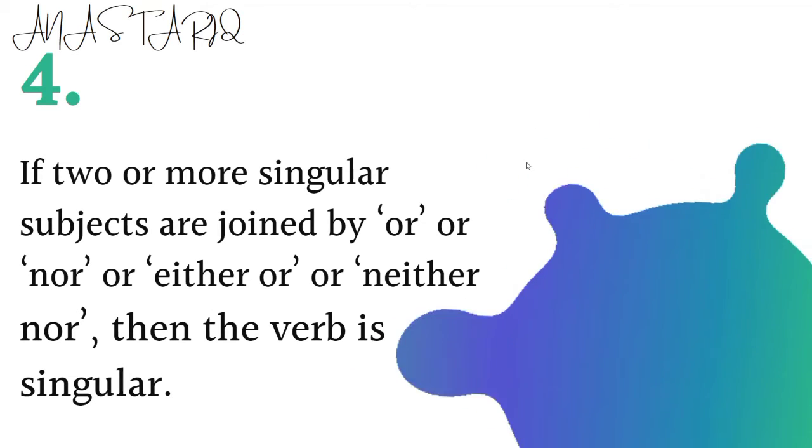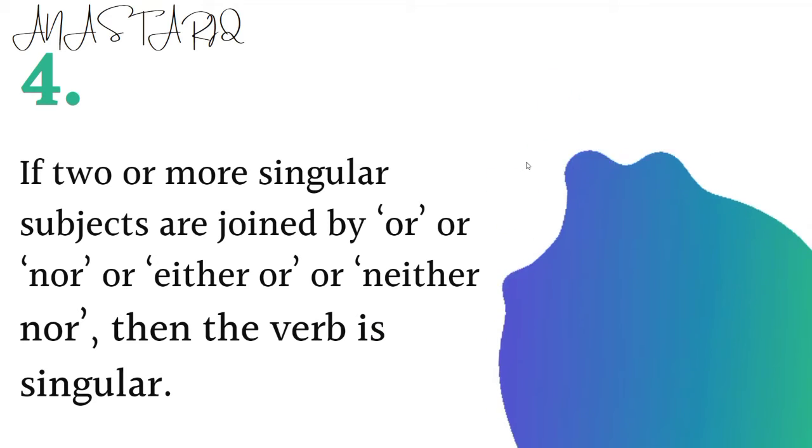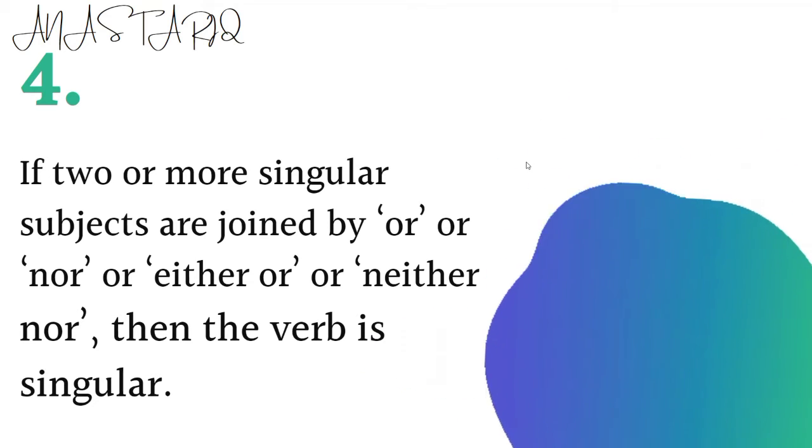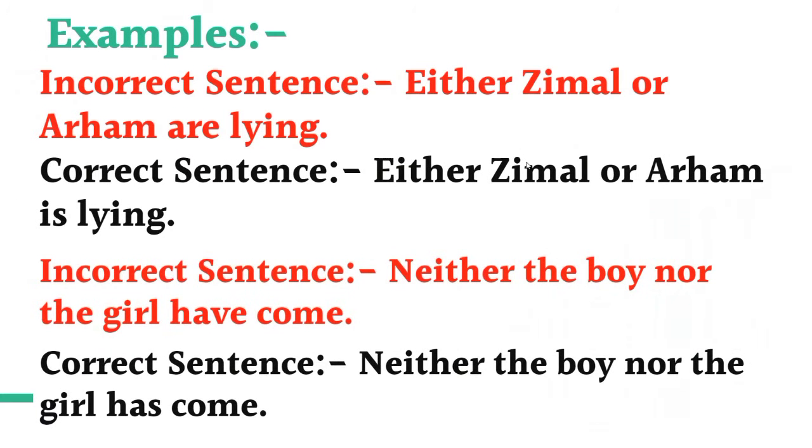Rule 4: If two or more singular subjects are joined by "or", "nor", "either...or", "neither...nor", then the verb is singular. For example, "Either Zimmel or Irham are lying." Here Zimmel and Irham are singular subjects joined by "either" and "or". So what will they take? They will take a singular verb, which is "is". So the correct sentence is "Either Zimmel or Irham is lying."